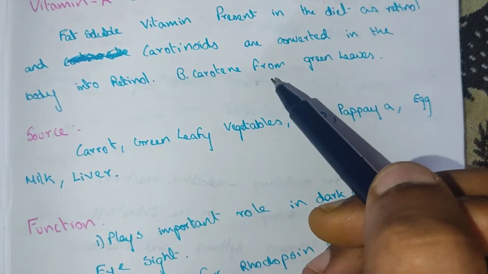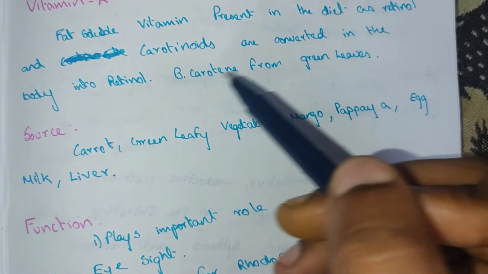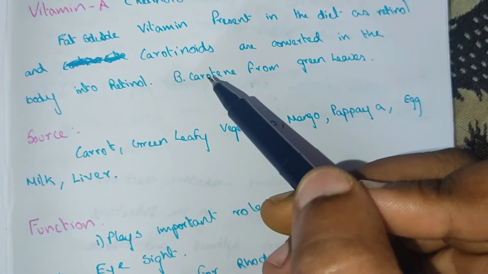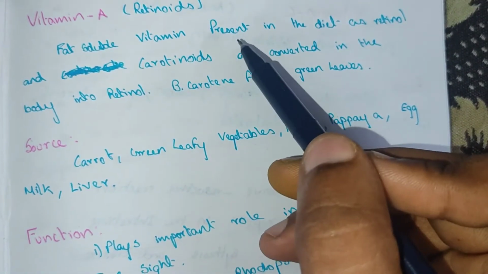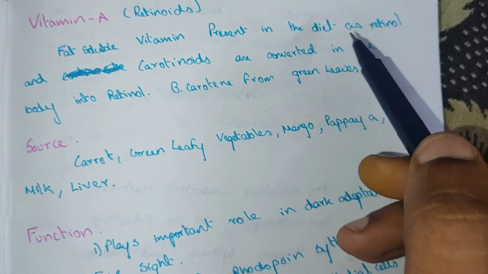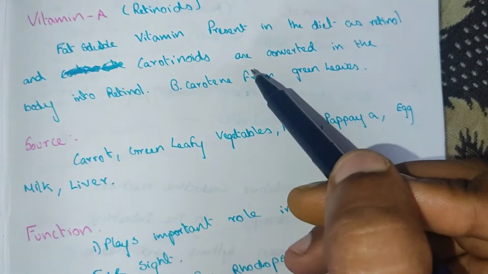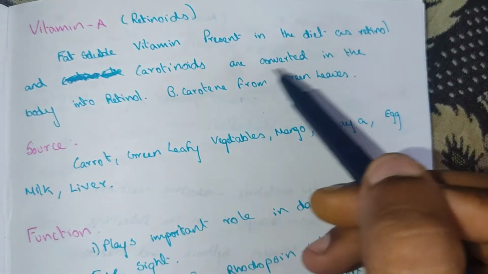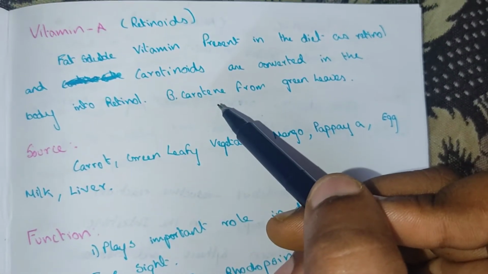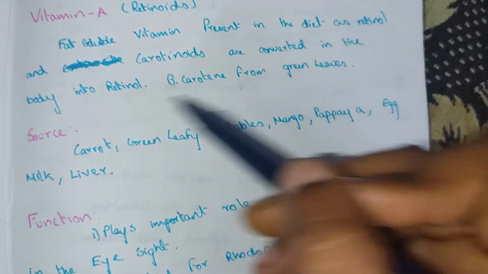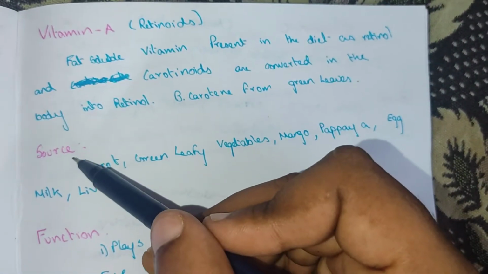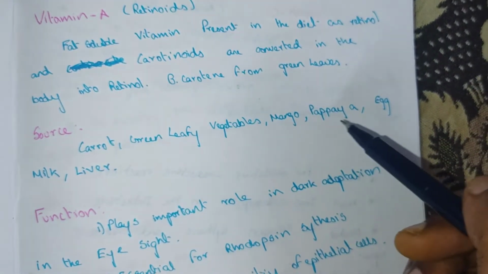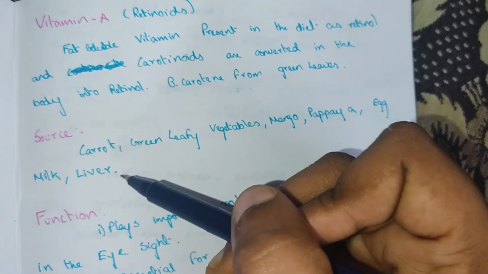Beta-carotene is obtained from green leaves, which is the active form of vitamin A. Sources of vitamin A are carrot, green leafy vegetables, mango, papaya, egg, milk and liver.